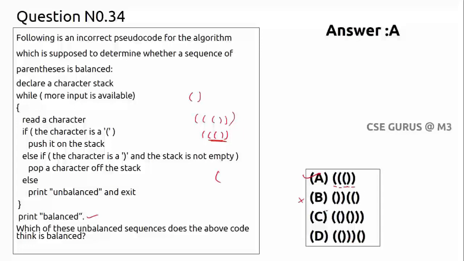And not only that, one more thing you have to observe in the stack. If you get a close brace when the stack is empty, that means you are getting more close braces than opening braces at some instance. So you can see this D option, 3 open braces, 3 close braces, but you can see 1, 2, 3, 4, yeah, the fifth one, there you will get an extra close brace. There the stack is empty. Here you can see this is balanced, but you are getting a close brace before an open brace. So in this case also it will print balanced where it should not, right? So that's why.